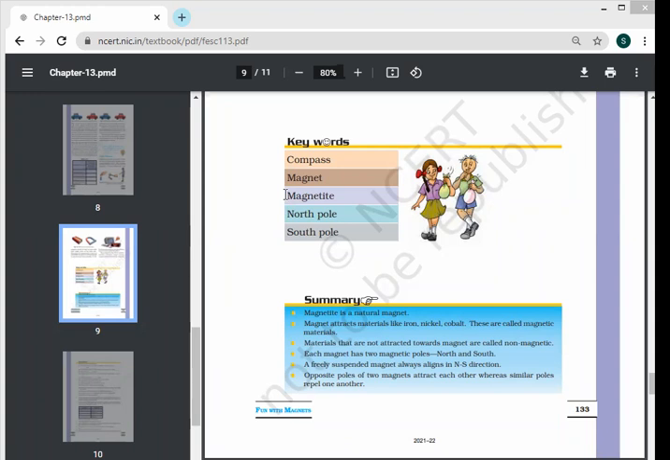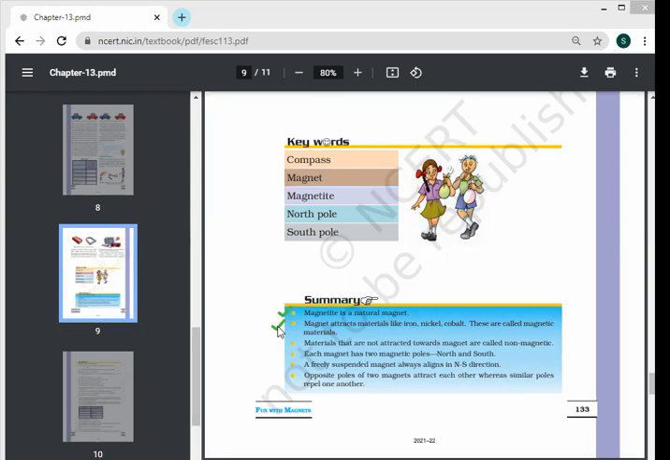Yes, Madhav. Ma'am, substance having the property of attracting piece of iron or some other substance are called magnet. Okay, children, you can take this point from here only. Magnetite is also there. Magnet is also there. Okay.